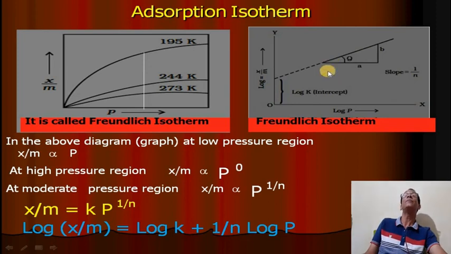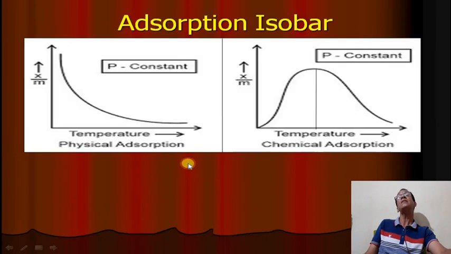This is the graphical representation of the logarithmic form, and in the normal form, that is X by M is equal to K P to the power 1 by N. So this is the very important expression of the relation between extent of adsorption and pressure at constant temperature.